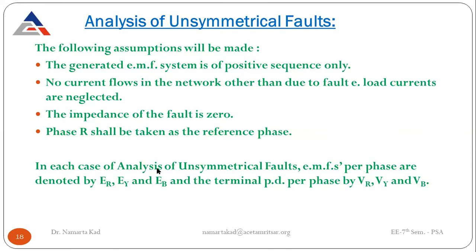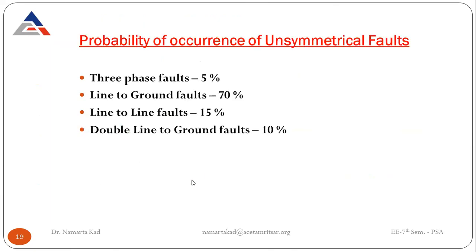In each case of the analysis of unsymmetrical faults, the EMFs per phase are denoted by ER, EY, and EB, and the terminal potential differences per phase are denoted by VR, VY, and VB. So these are the different notations we are going to use in our further analysis.